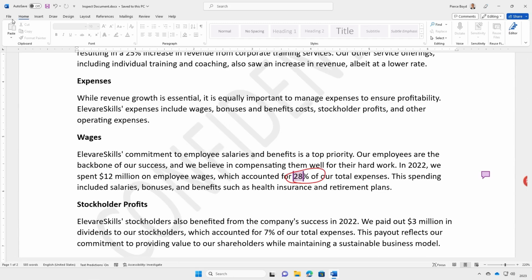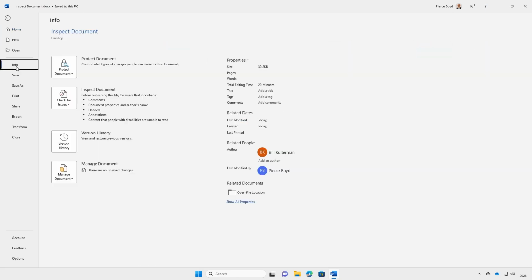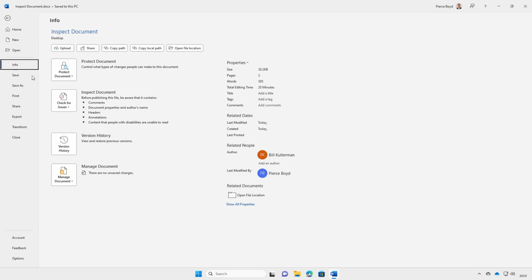Let's take a look. We're going to go to our File menu, and we're going to go to Info. Back here in the Info section, you'll see a big button for Check for Issues. And if we click it, we have three options. Inspect Document, which is what we're here to do. It's going to check the document for hidden properties or personal information.